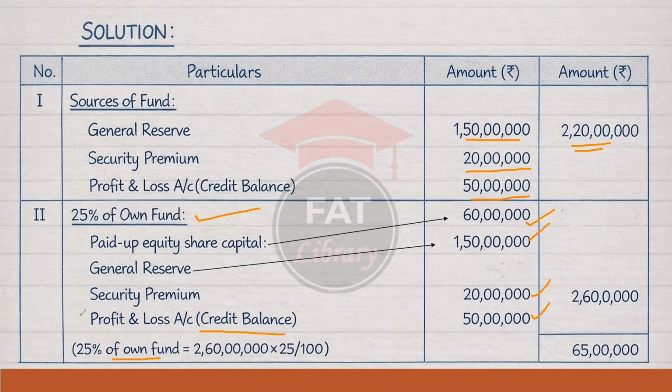If it is a debit balance, then you need to deduct it. So you will get the own funds 2 crore 60 lakh rupees. Now 25% of own fund will be the maximum buyback limit. 65 lakh rupees is the amount. So based on this, we need to do the other calculations.